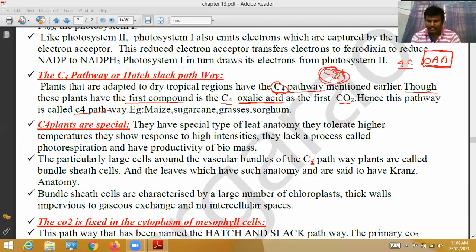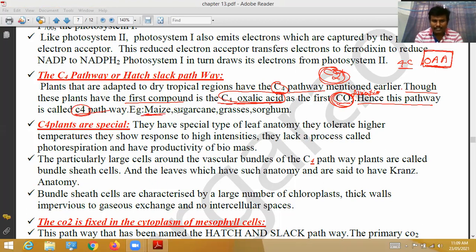Though carbon dioxide is fixed, the first stable compound is the 4-carbon compound oxaloacetic acid. Hence, this pathway is called the C4 pathway.